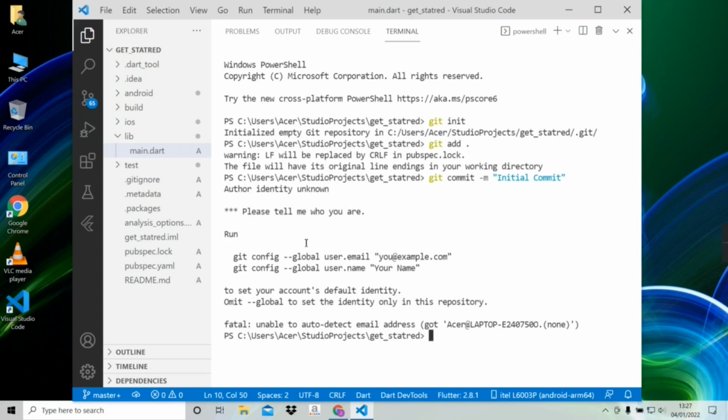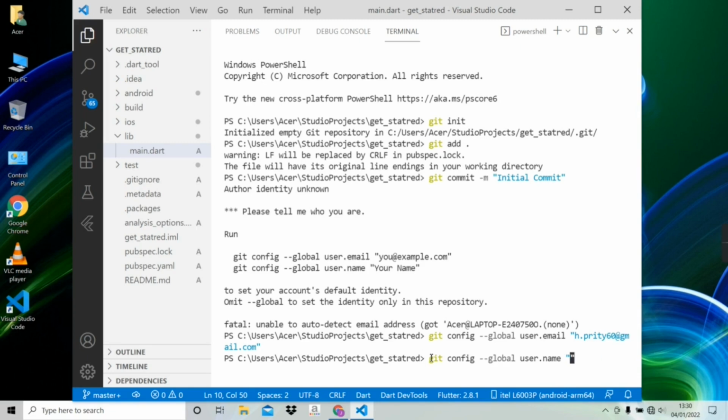That means the author is not logged in with email and password. Here are two sample commands to log in. I'm gonna just copy the first one and paste it here, and then I will put my email here. I have entered my email. Now I will just copy the second command. Here we have to put our username.